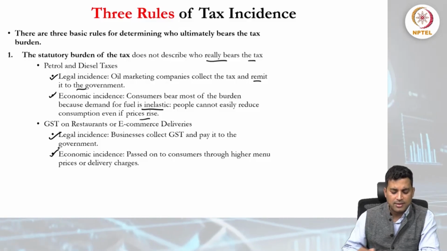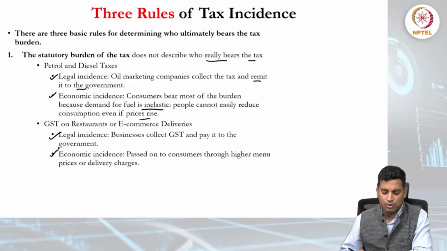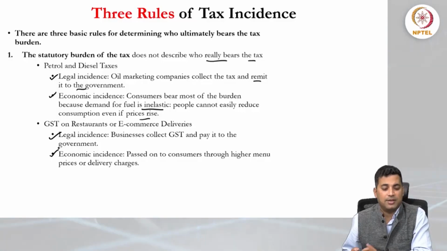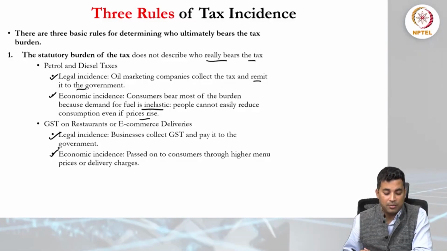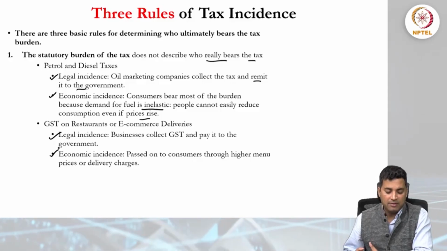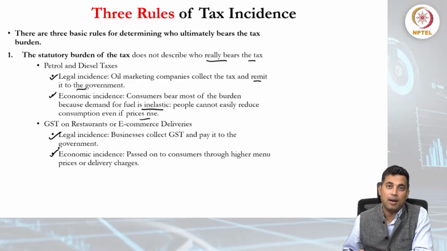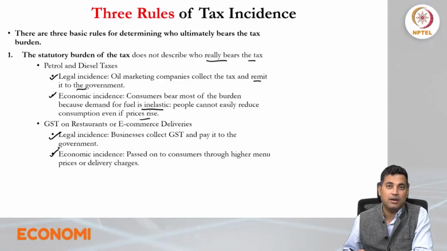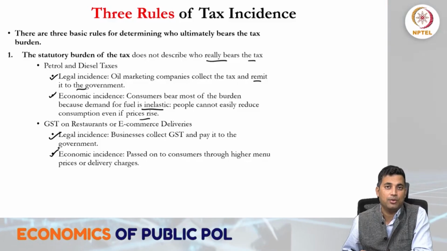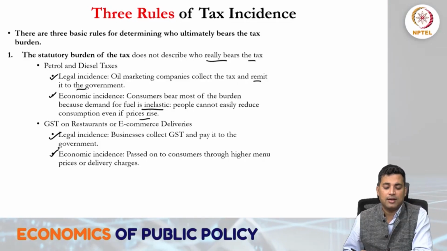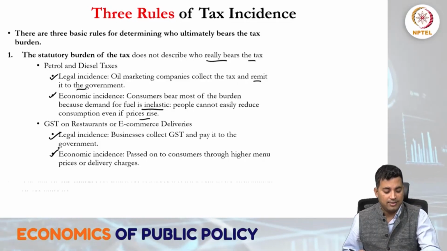And economic incidence here is passed on to consumers through higher menu prices, for example in the case of restaurants, or delivery charges, which directly impact the earnings of the delivery boys or Ola and Uber drivers. So tax incidence can also be discussed here.